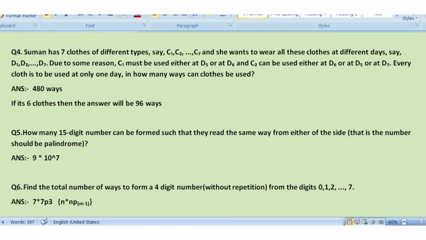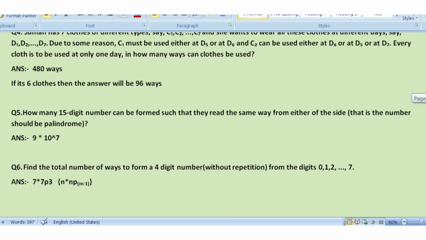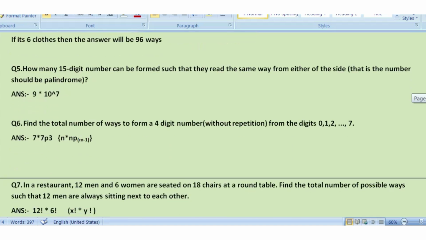You may use the formula 9 into 10 to the power (m minus 1) upon 2, where m should be the number which is provided to you. In my case it's 15, so it will be 9 into 10 to the power (15 minus 1) upon 2. So 15 minus 1 will be 14, upon 2, that will be 7. So 9 into 10 to the power 7 will be the answer. Suppose m is equal to 5 is given in your case, so the answer will be 9 into 10 to the power 2.